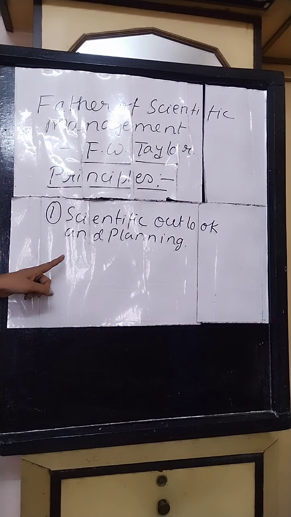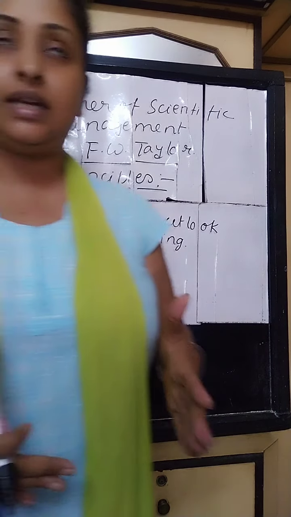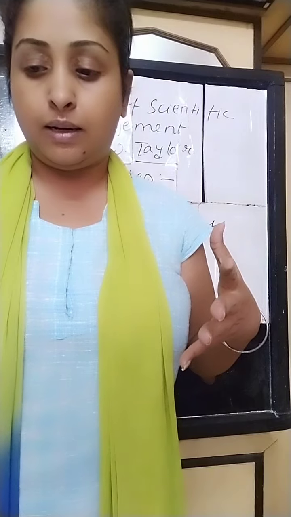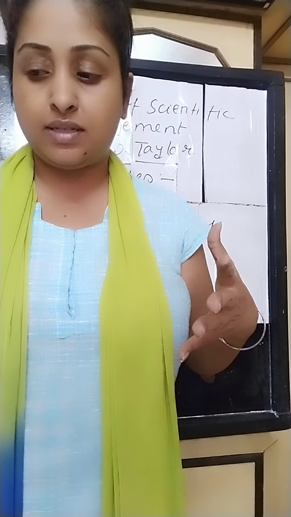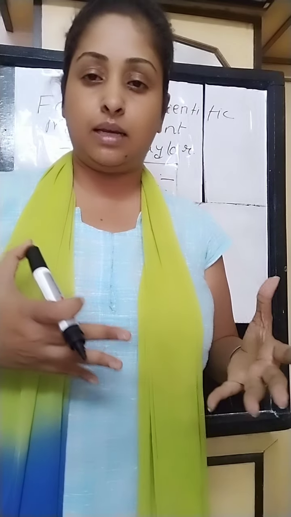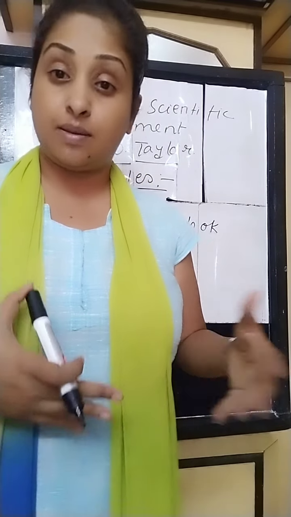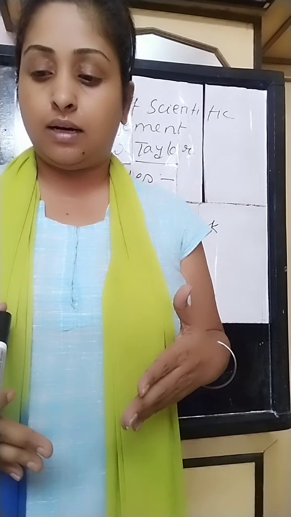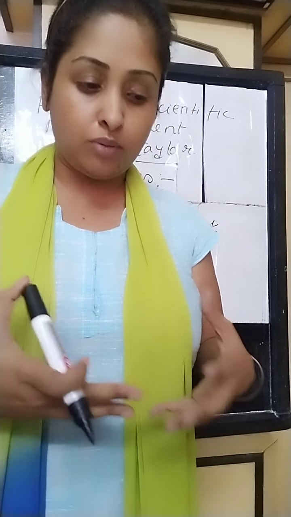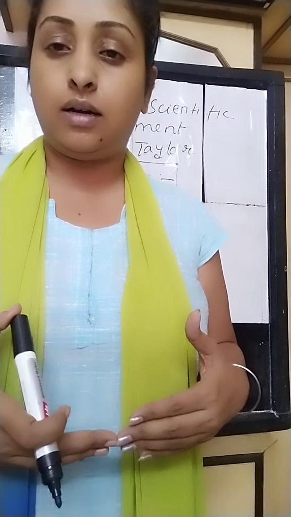The second point of scientific management is harmony in group action. Harmony in group action means there should be complete harmony in the functioning of all the workers in all the departments. There should be satisfaction. There should not be any kind of disagreement among the workers, and disagreement should not be allowed to crop up in any department.